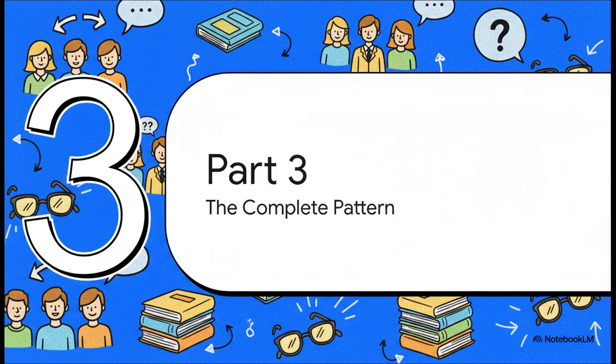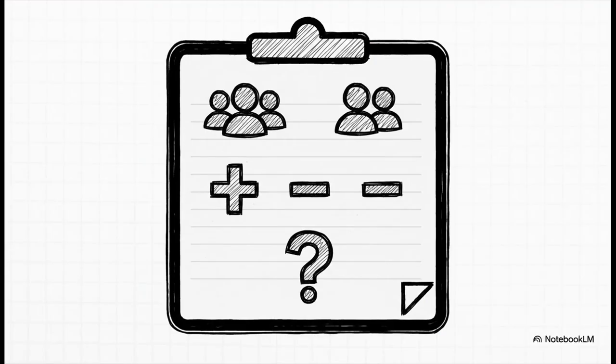Okay, we've looked at the rules for we and you on their own. Now let's bring it all together and see the complete picture. This is where it's all going to click into place. So let's put everything we've covered onto one single handy chart. Think of this as your ultimate cheat sheet for talking about groups.